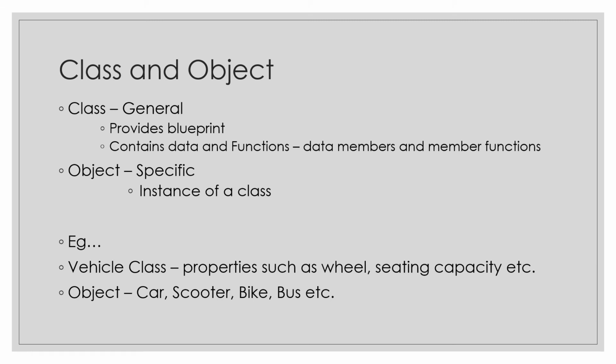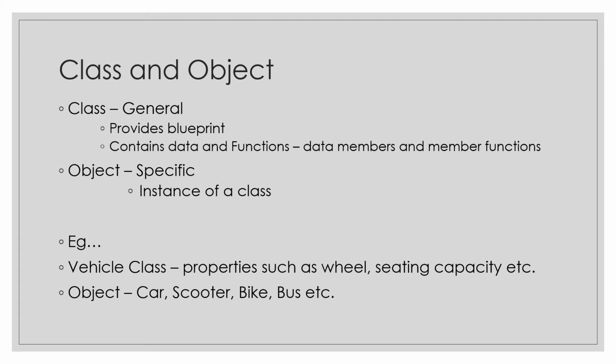When we talk about Java, it is an object-oriented programming language, so it means that it works with classes and objects. Now, what is a class? Class is the general thing. It provides a blueprint. It provides the basis for the object to be created. So it will contain the data and functions.